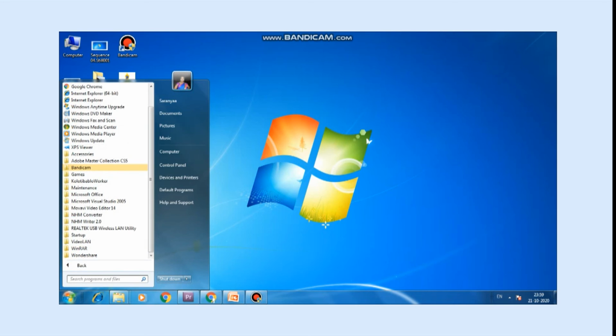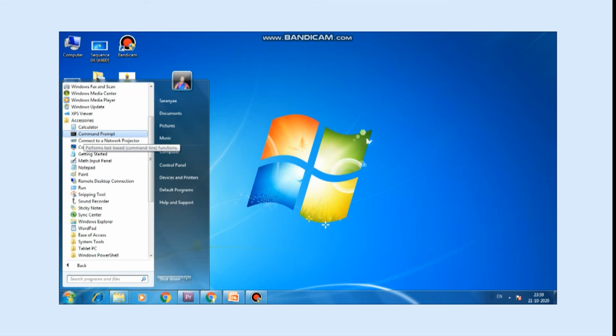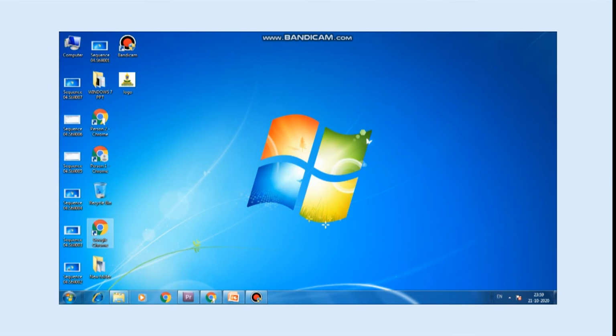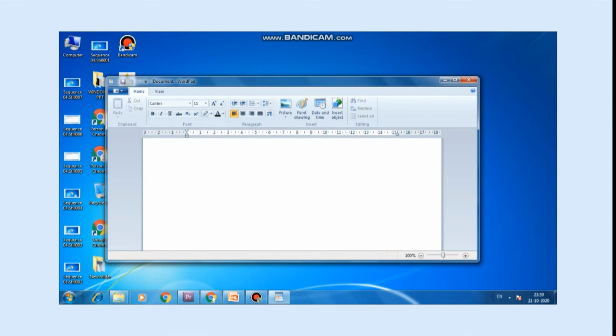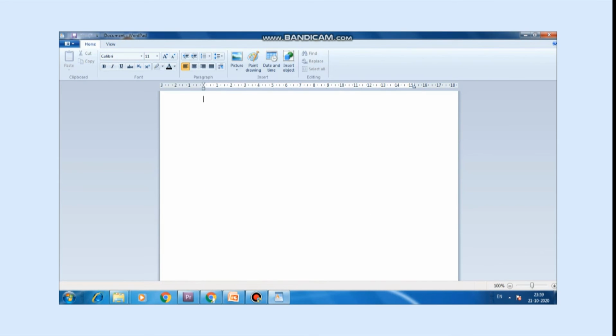WordPad is a better program than Notepad as it allows creation, formatting, saving, printing of documents, coloring, setting margins, inserting objects, etc. It saves files with .doc or .rtf extensions. To open WordPad, click on Start, All Programs, Accessories, select WordPad. The WordPad window will appear. Here you can do your document.